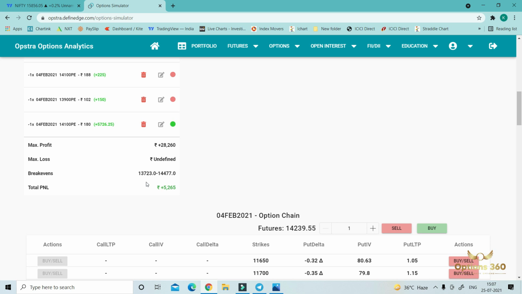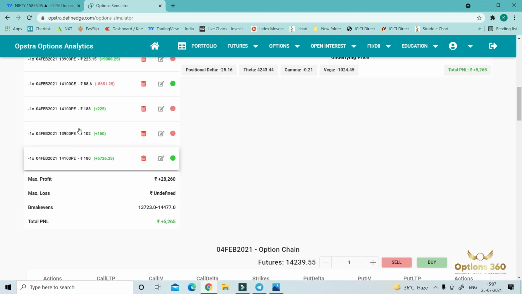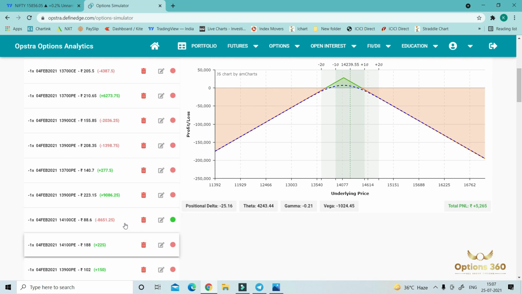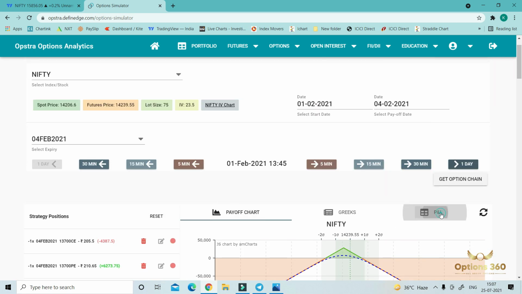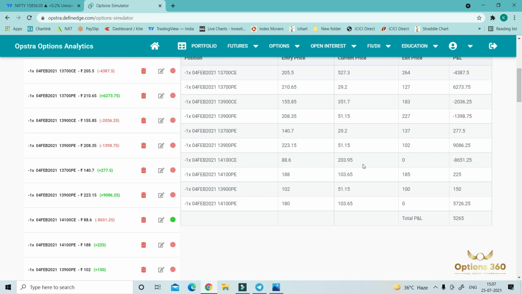Okay. So what do we have to do here? We have to convert our straddle into a strangle, because the market was trading around 14,200 and we had a straddle of 14,100. Then again we have to square off our CE position and convert this into a strangle with 14,300 CE. Now we will book this CE. This CE was trading around 204.